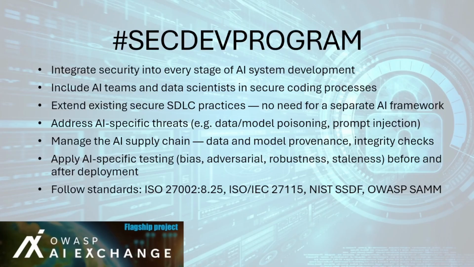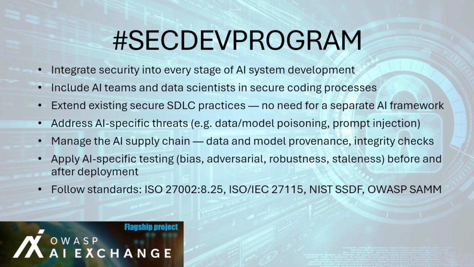By integrating security into AI development, organizations reduce risks from both traditional vulnerabilities and AI-specific threats like data poisoning, model tampering, or adversarial inputs. The practical implementation of this control is as follows. Build on your current secure development program and reuse established processes such as secure coding training for developers and data scientists, threat modeling including AI-specific threats, code reviews, static and dynamic analysis, and penetration testing, and security requirements and testing automation through machine learning ops pipelines. Remember to include AI engineers and data scientists in these activities so they understand both cybersecurity fundamentals and AI-specific concerns.